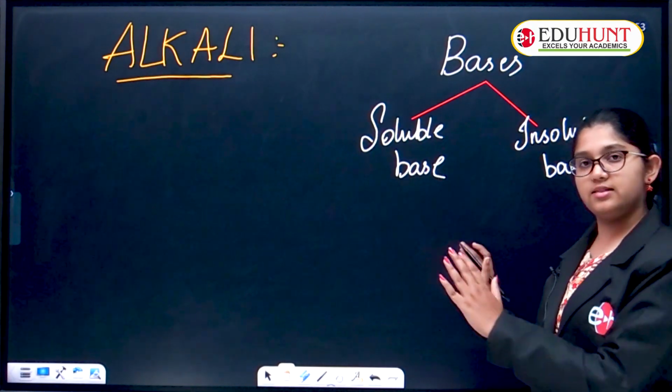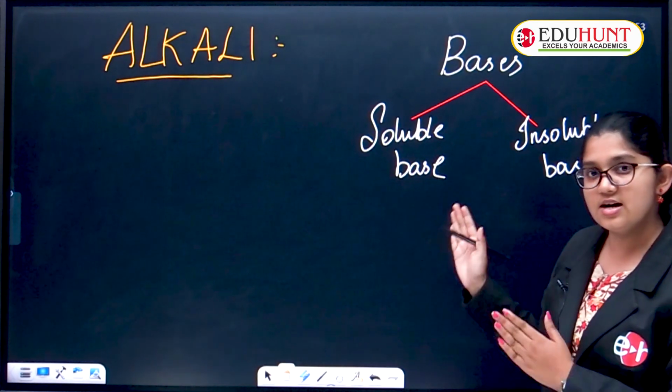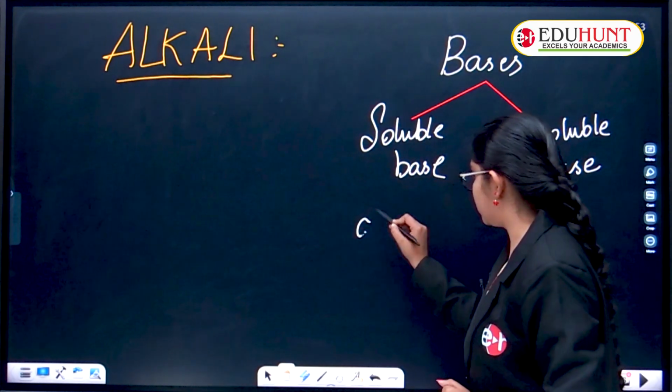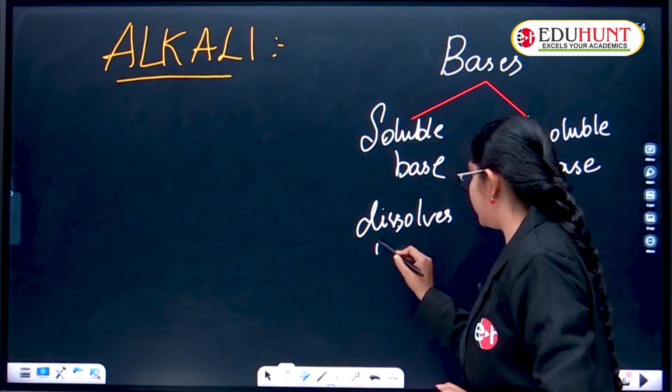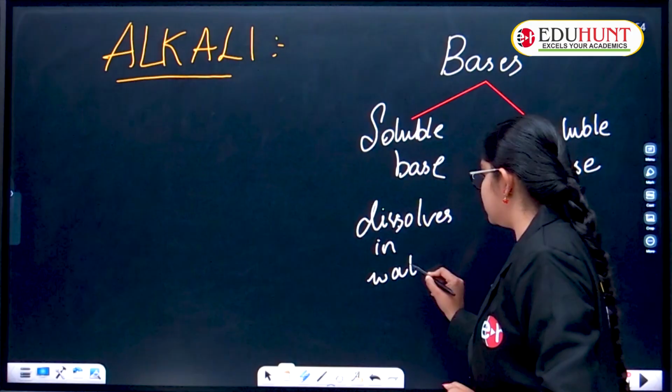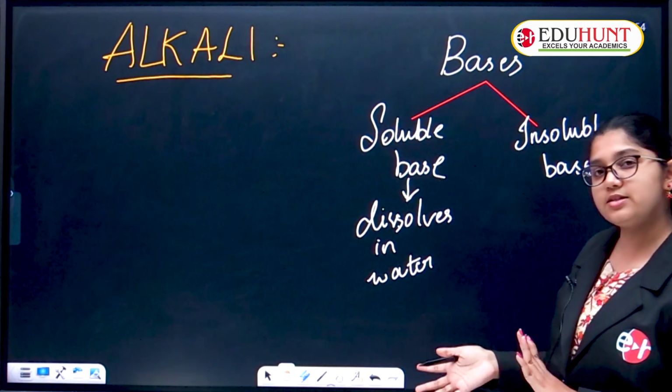When a base dissolves in water, we call it a soluble base. So, dissolved in water is called a soluble base. What is an insoluble base?